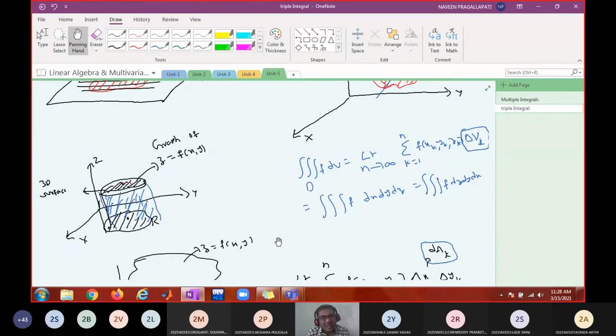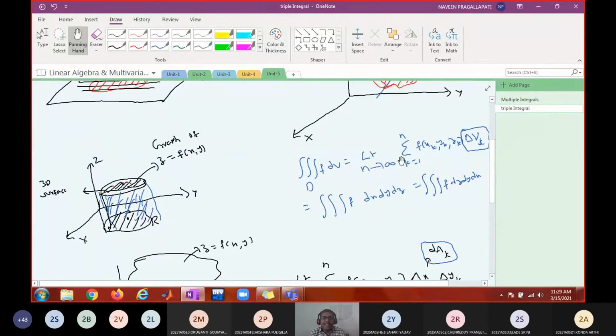You know the difference between arrangement and combination selection, right? So you can do it in 3 factorial, 6 ways: dx dy dz, dx dz dy, dy dz dx, dy dx dz, dz dx dy, dz dy dx. So I can integrate this function in 6 different orders.